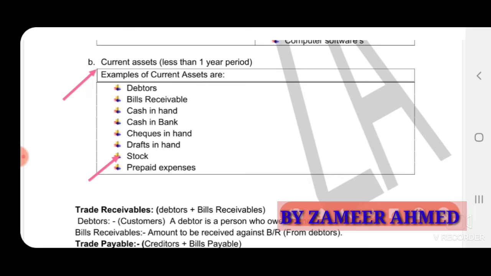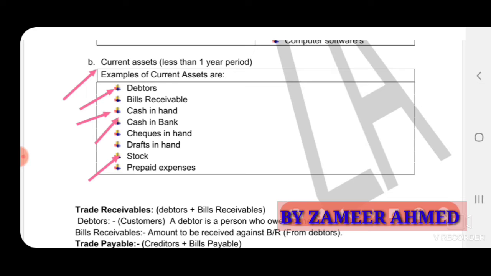So stock is in current assets. Fluctuating assets are called current assets. Example, cash also. What the owner is having today? Cash. For example, today he has 5,000, tomorrow maybe 10,000, 15,000, we can't say. That is current assets. Even bank balance, cash in hand, cheque in hand, draft in hand, and debtors.